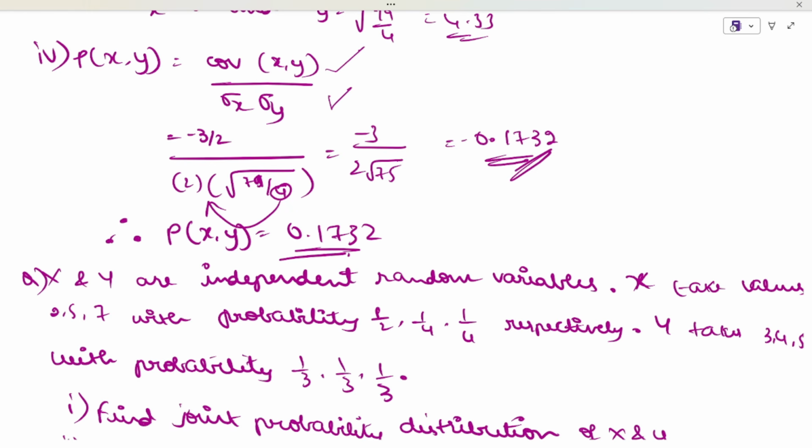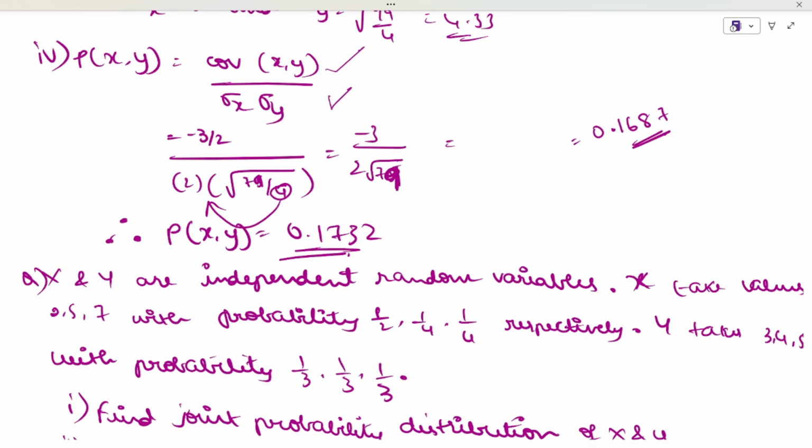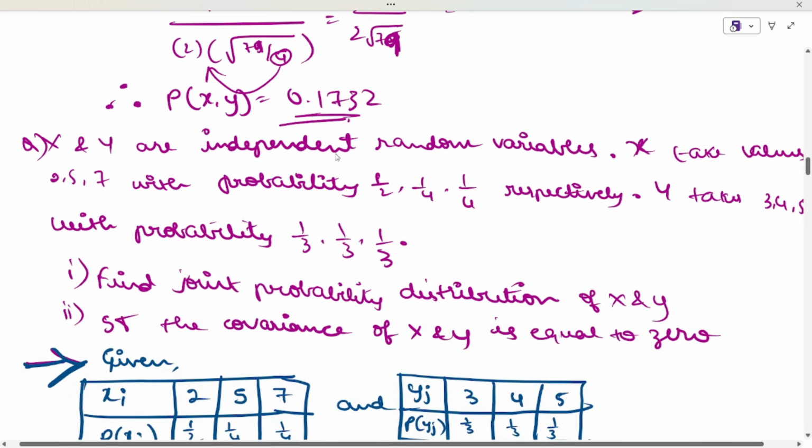Okay, that will be minus 3 divided by 2 root 79. Minus 0.1687. If you take 79 here, I did it for 75, it will be minus 0.1687.